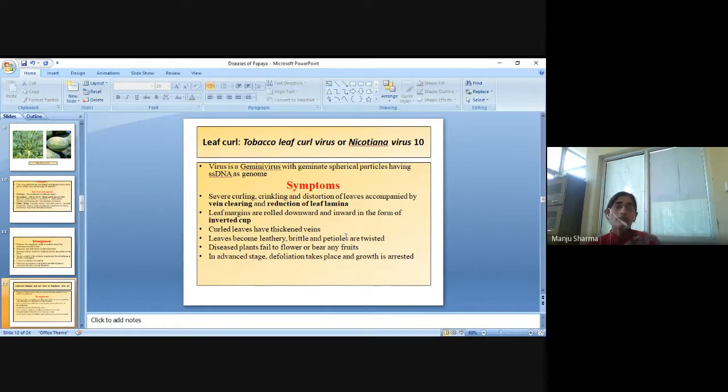Then leaf curl, caused by tobacco leaf curl virus or Nicotiana virus. Leaf curl virus is a Gemini virus with geminate spherical particles having single-stranded DNA as a genome.